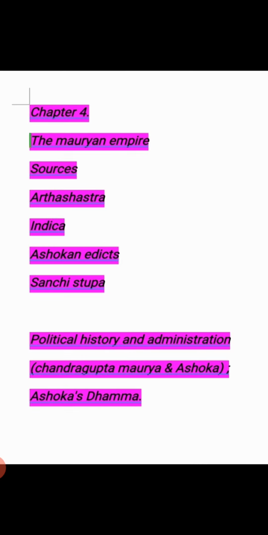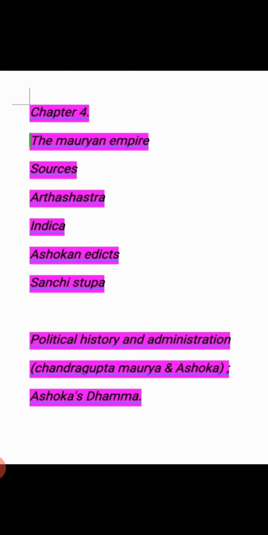Students, at first we will see the Mauryan Empire. We know very well that the Mauryan Empire was founded by Chandragupta Maurya. Chandragupta established his empire by defeating the Magadha king Nanda.